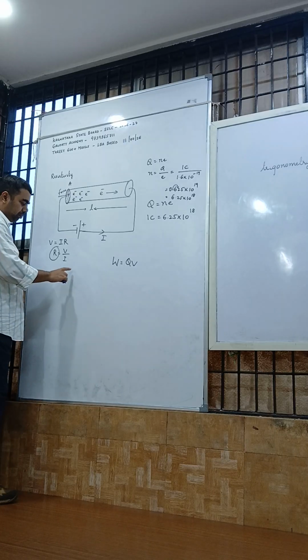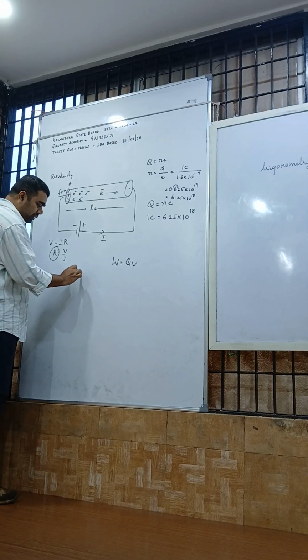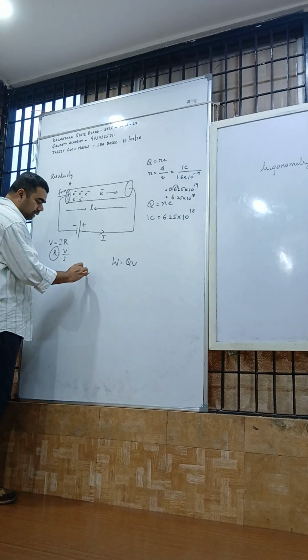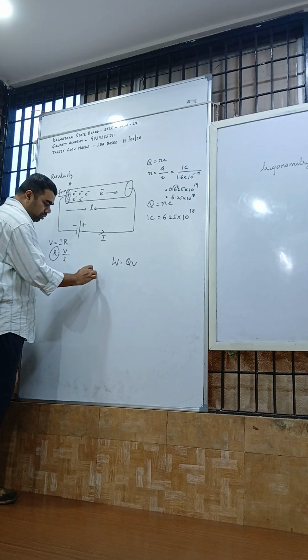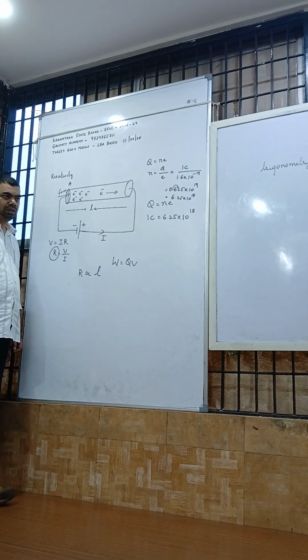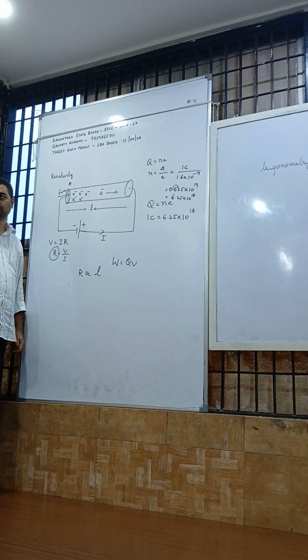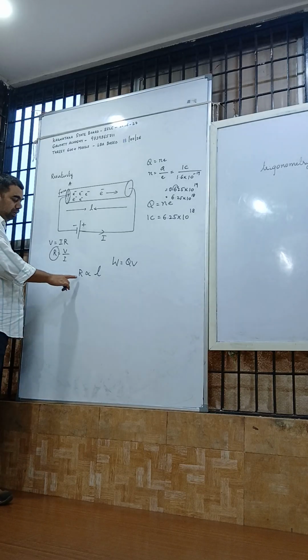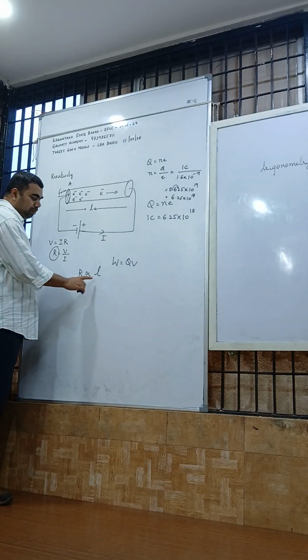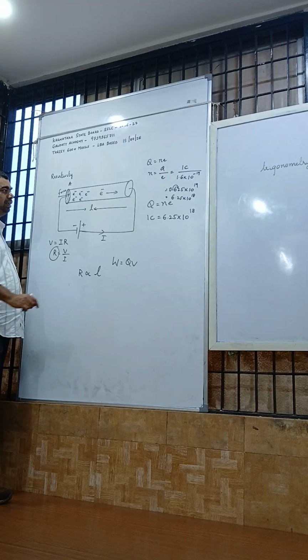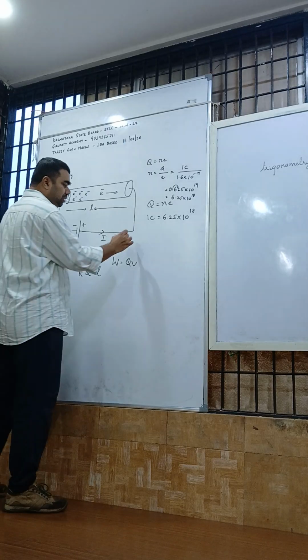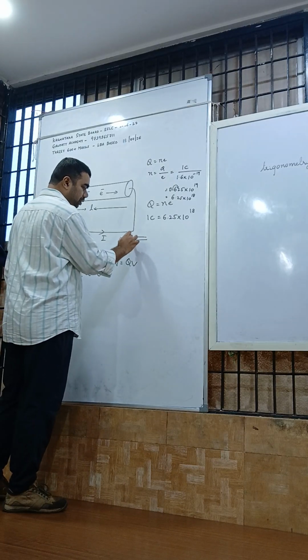Next, see, remember, resistance of the conductor is directly proportional to the length of the conductor. Remember, resistance of the conductor is directly proportional to the length of the conductor. Imagine you have a conductor like this.